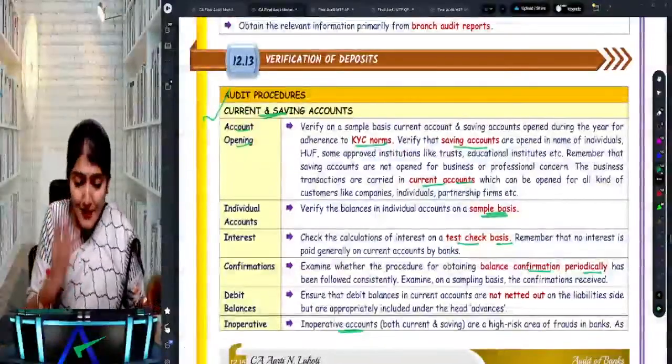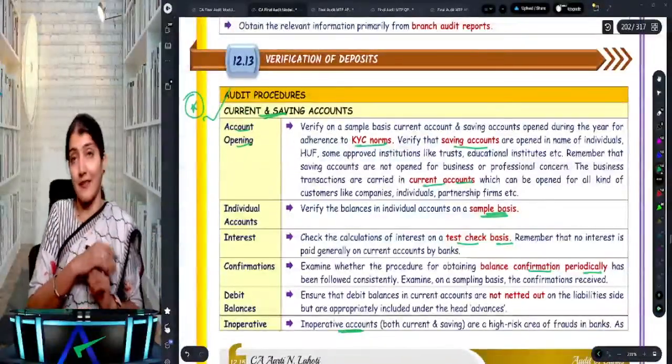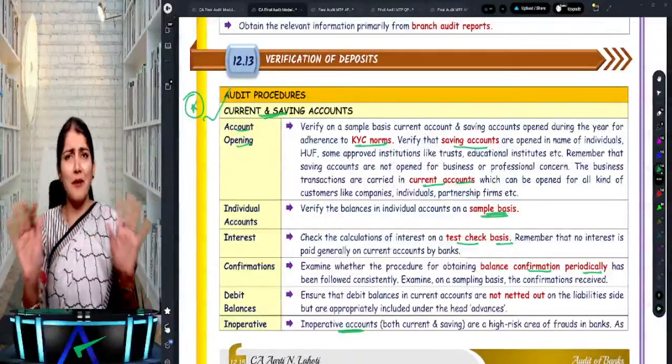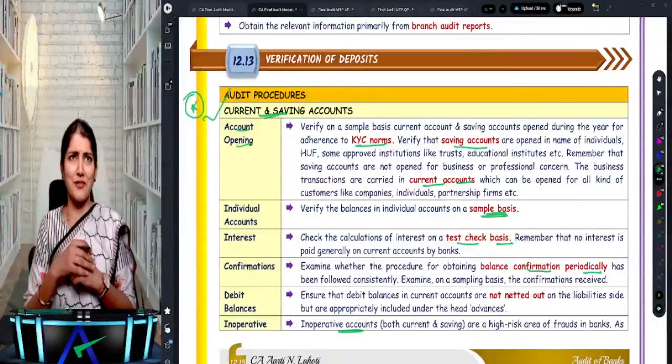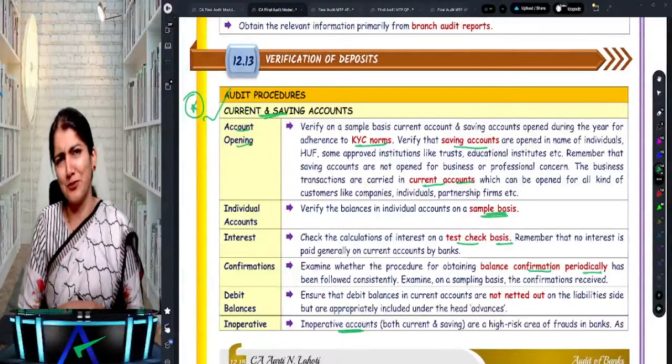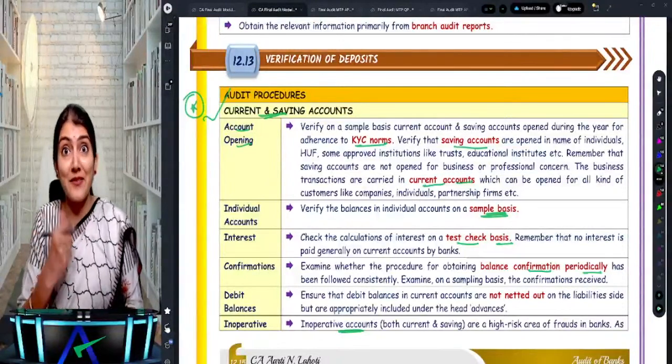I am waiting for a question on this one to come in your exams. And Aarti ma'am can wait. Then I can wait for the question to come. But can you wait? No, no. For you, you never know if it comes in this exam.